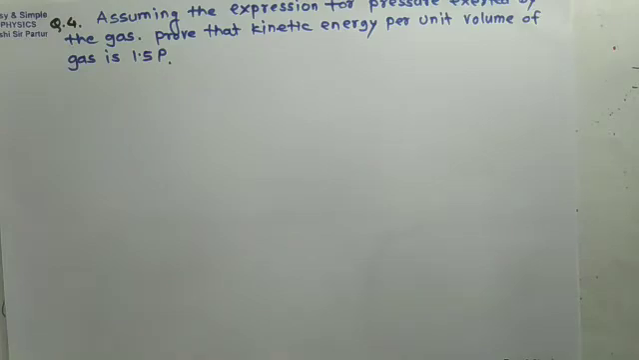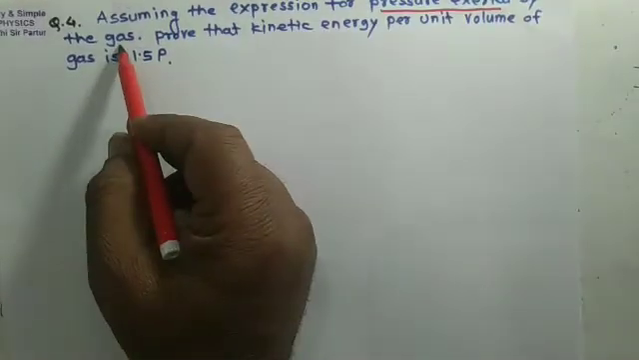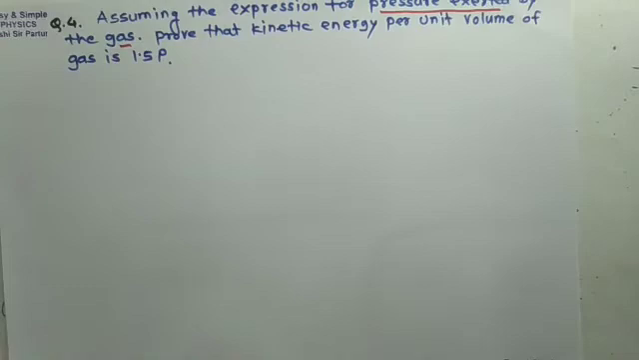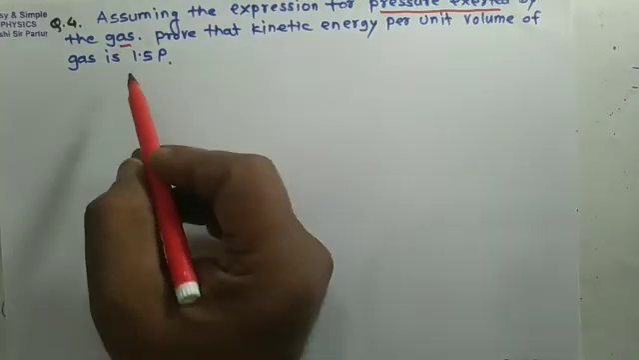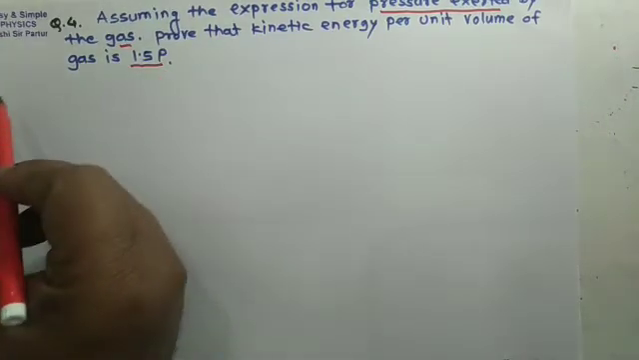Again, question number 4 can be seen. Assuming the expression for pressure exerted by gas, prove that kinetic energy per unit volume of gas is 1.5 P, P for pressure exerted by gas.